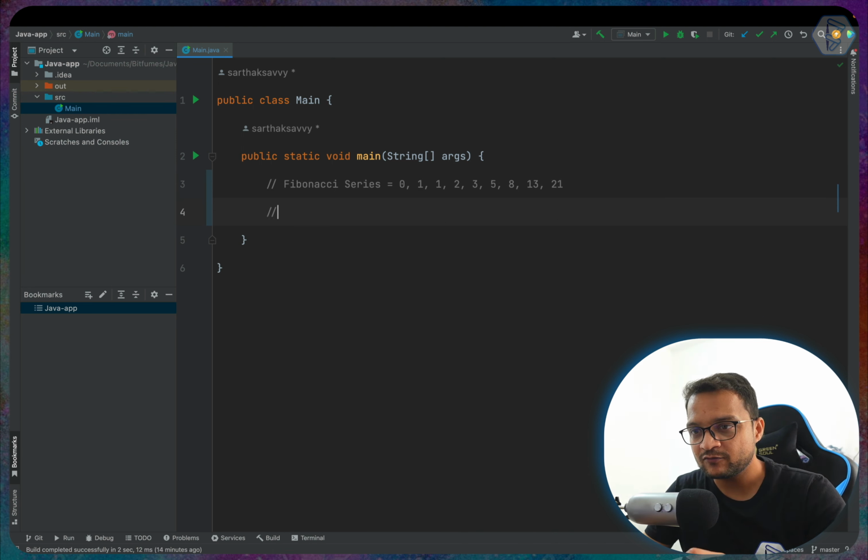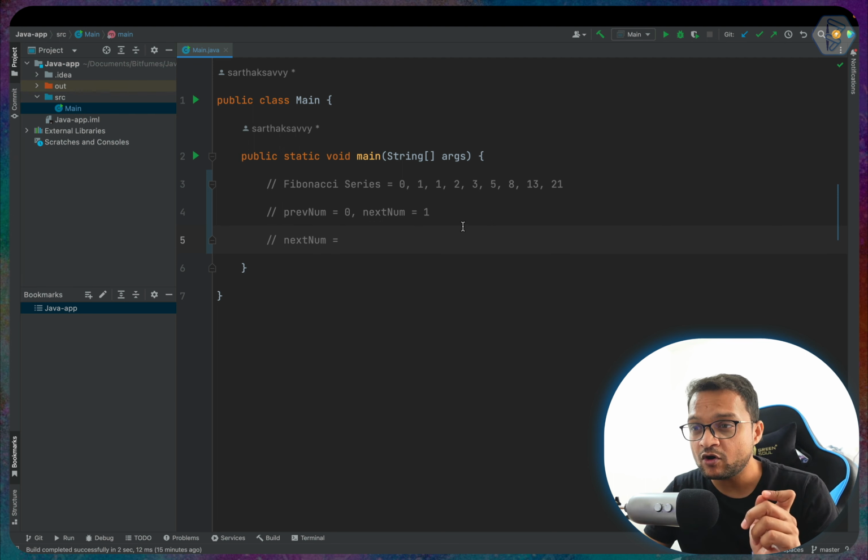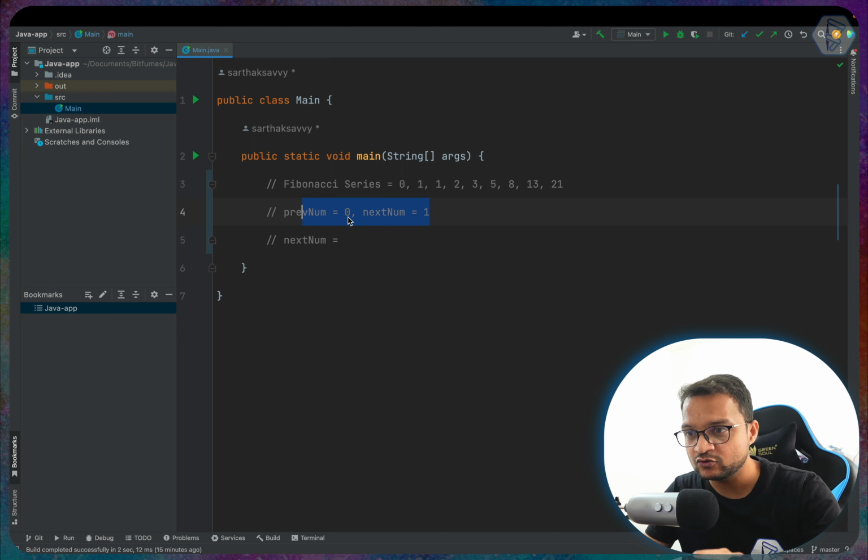You start with the previous number as 0 and the next number as 1. This is the initial state. Now what we do is sum the previous and next. So the next number will become the sum of the previous two. What are the previous two? 0 and 1. So 0 plus 1 becomes 1.